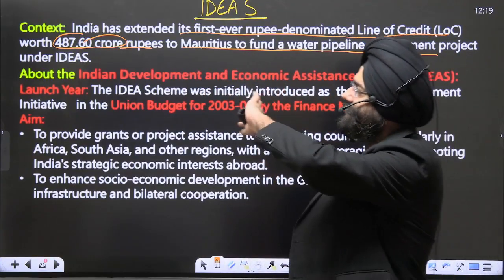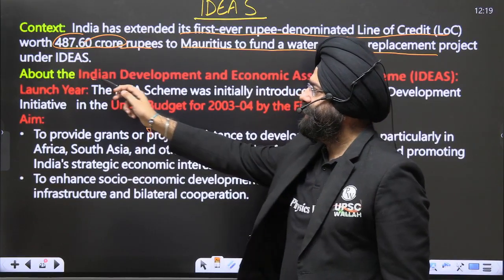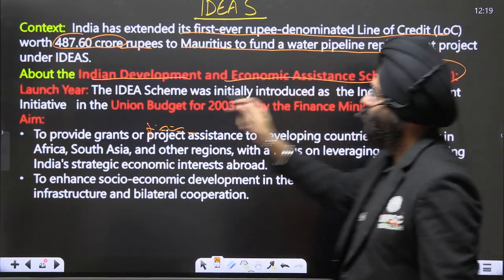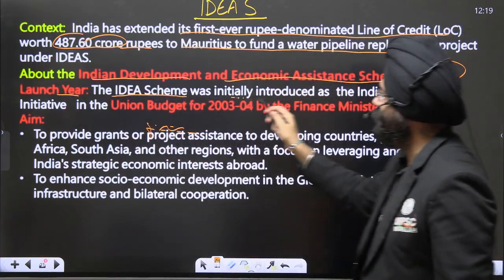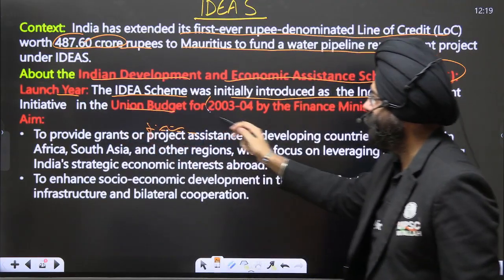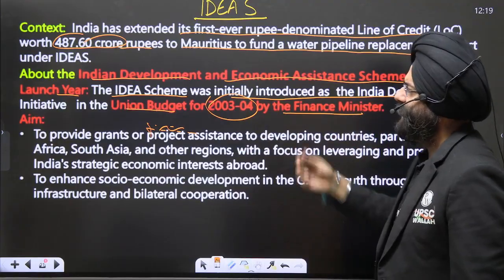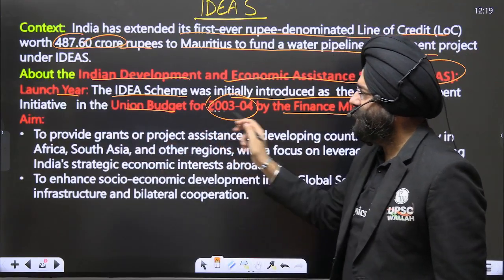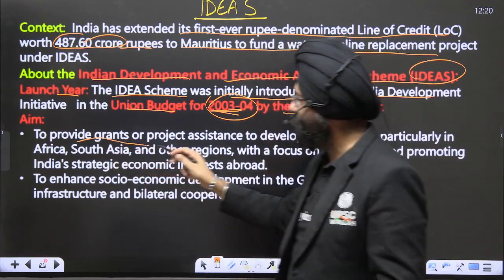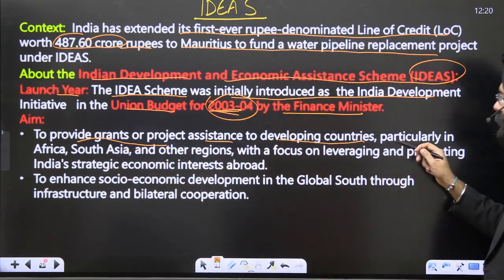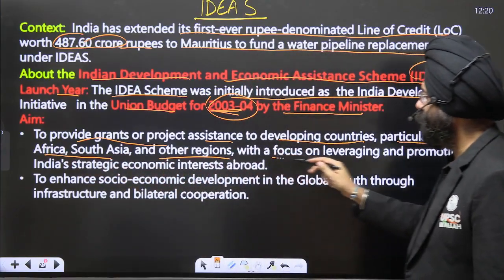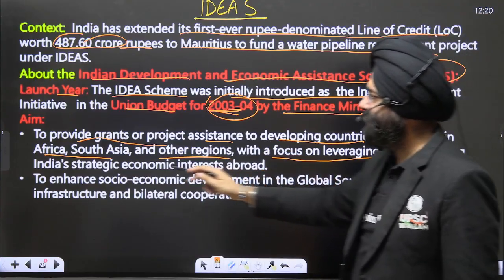Now, what is IDEAS? Please understand that. Indian Development and Economic Assistance Scheme, IDEAS. The IDEAS scheme was initially introduced as an India Development Initiative in the Union Budget of 2003-04 by the Finance Minister, and further modifications have been made. So it was initially launched in 2003-04. What is the aim? To provide grants or project assistance to developing countries, particularly in Africa, South Asia, and other regions, with a focus on leveraging and promoting India's strategic and economic interests.